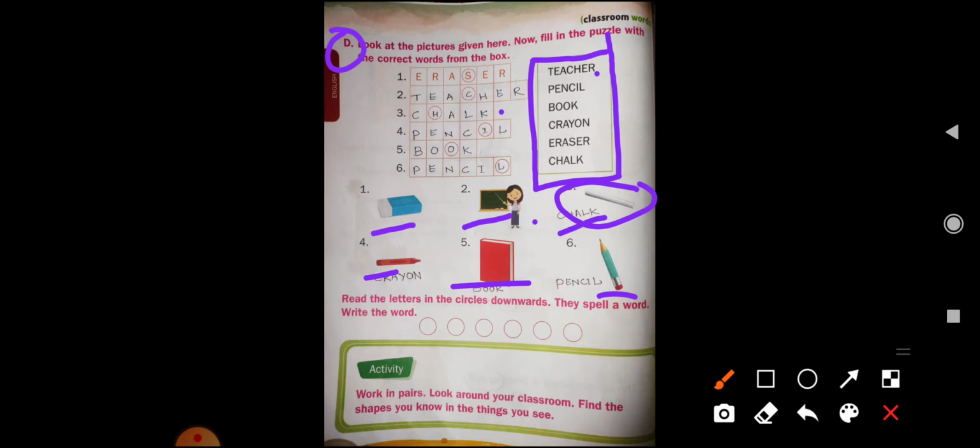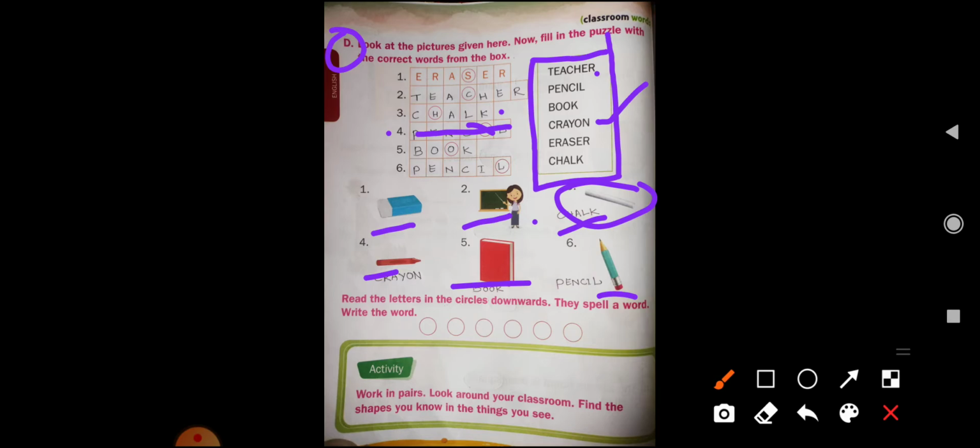Okay, now come to the fourth one. So the fourth one is crayon. Here we can see crayon. Yes, so the crayon spelling is CRAYON. Okay, so children, see here. Now come to the fifth one.